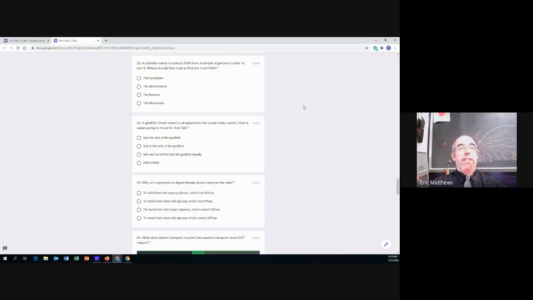Number 23. A scientist wants to extract DNA from a sample organism in order to test it. Where should they look to find the most DNA? So a scientist wants to extract DNA from a sample organism in order to test it. Where should they look in the cell? Should they look in the cytoplasm, in the mitochondria, in the nucleus, or in the ribosome?